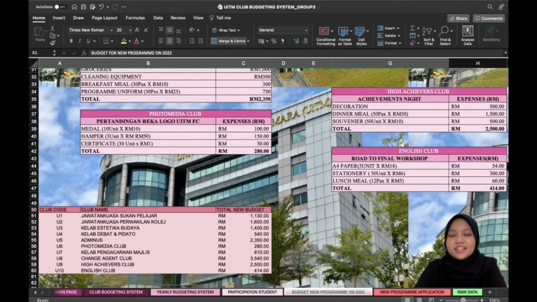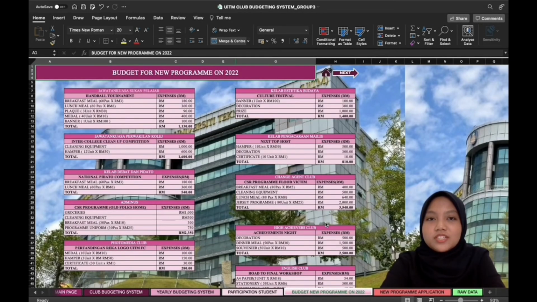So basically, these are some of the new programs that each club is planning to do for the year 2022, and also some of the list of budgets they are going to use. Next, moving on to the next sheet of this UiTM Club Budgeting System. As I mentioned before, these are the budgets for the new programs of each club in 2022 that they are planning to do next year.